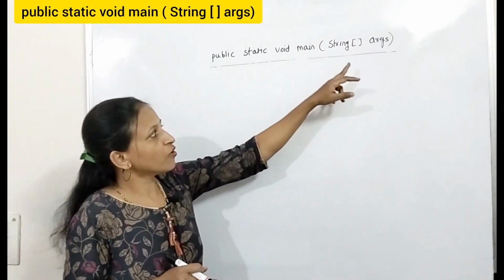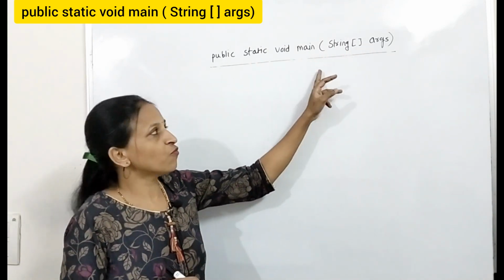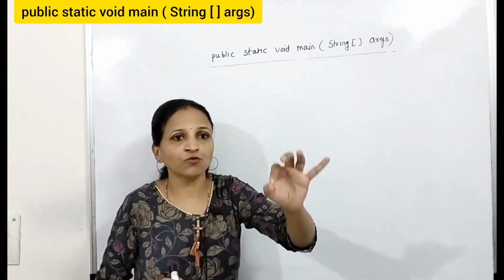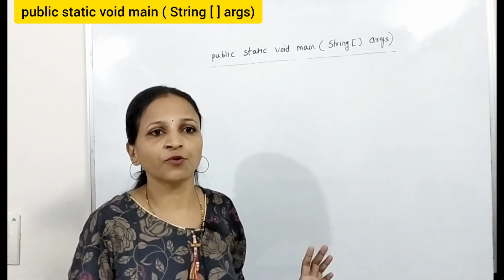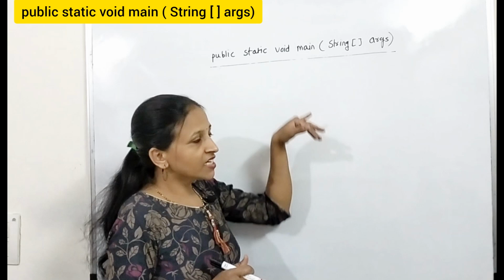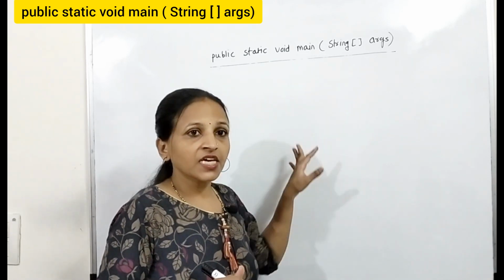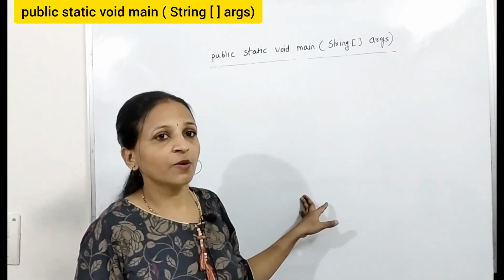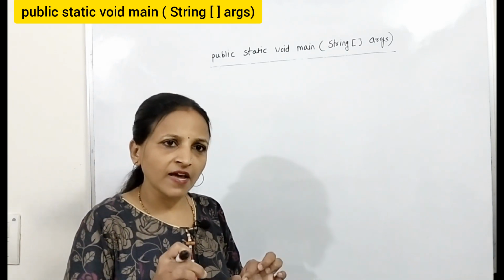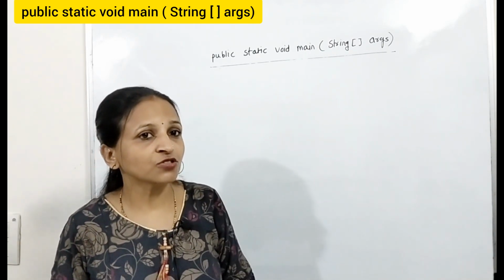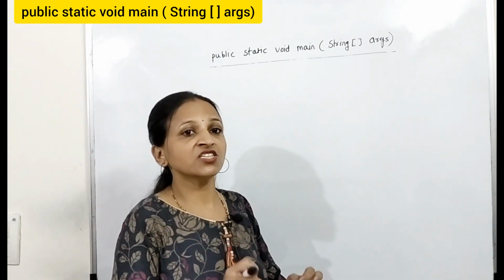Okay, this is the overall explanation of public static void main string args. You have to compulsorily follow this same prototype. If you write any other main in the same class, in the same Java program, then that is also okay, but that is not considered as the execution starting point.